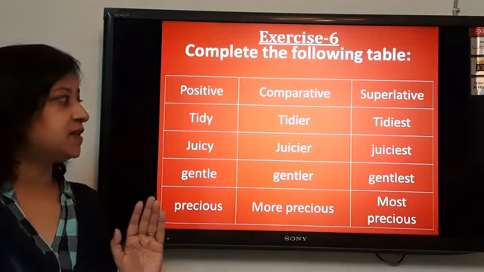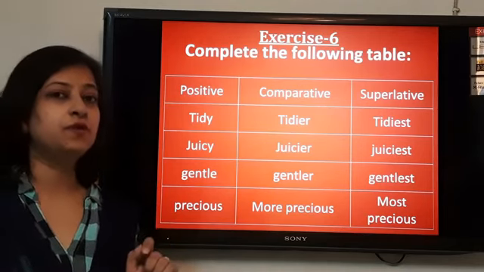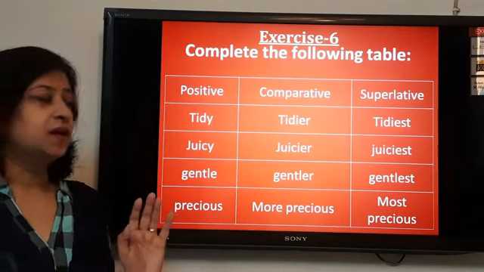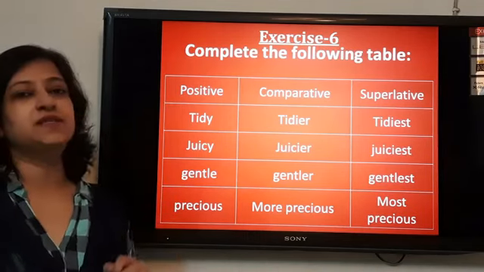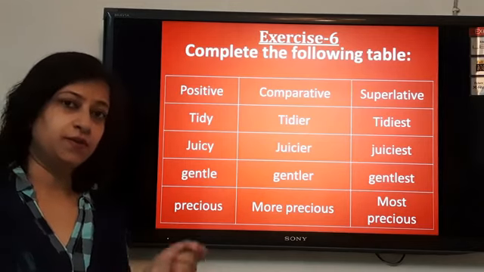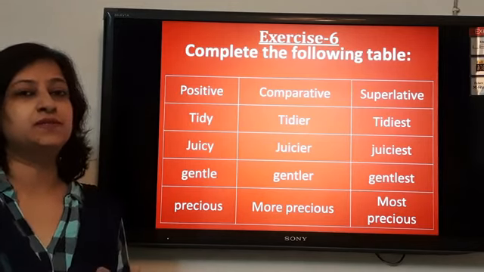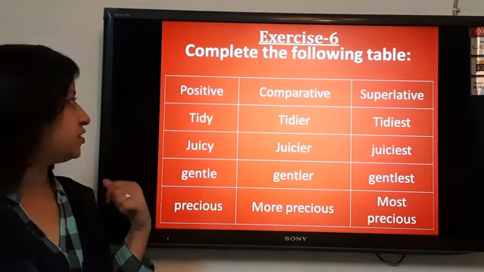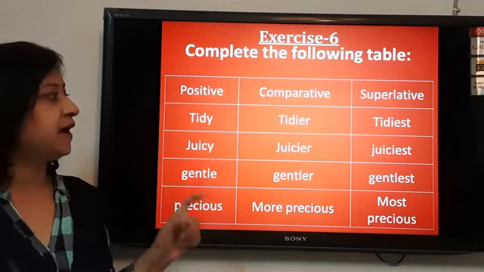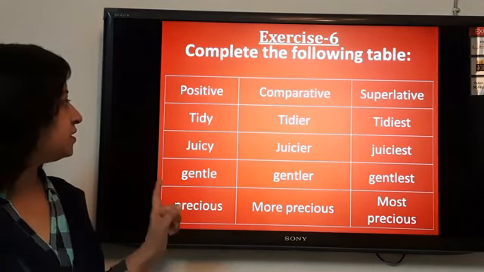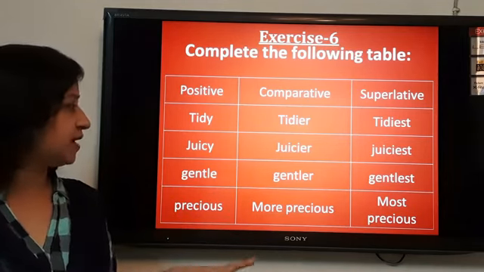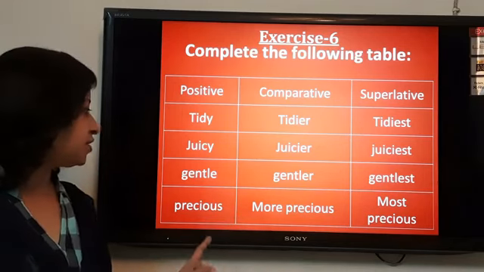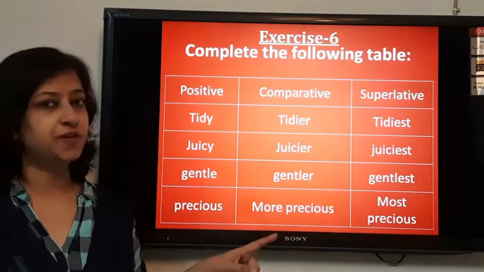Now the last exercise, the exercise given in your book says that you have to complete the table. That means any one of the degrees is given of the word in your table, and you have to complete this table by filling all the three degrees of that adjective. Tidy, tidier, tidiest. Juicy, juicier, juiciest. Gentle, gentler, gentlest. Precious, more precious, most precious.